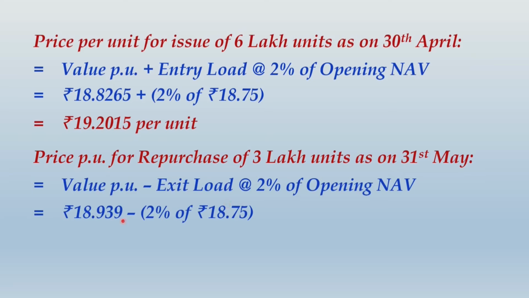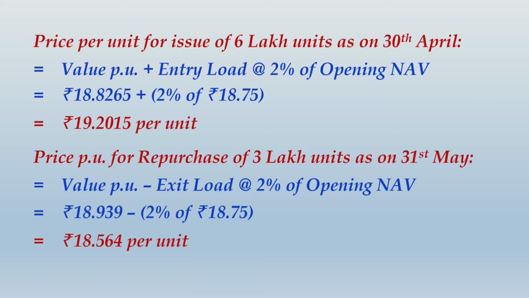On the other side, 18.939 is the amount that will flow from mutual fund company to the investor for repurchase of those units. So the effective price for this repurchase will be 18.564 per unit. Please write up these workings and then I take you ahead.